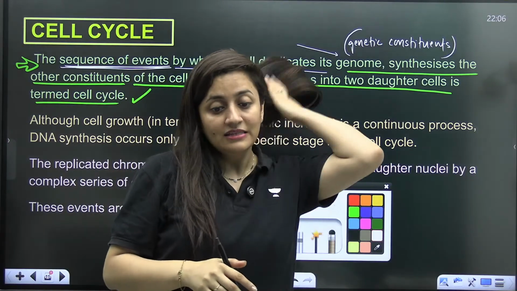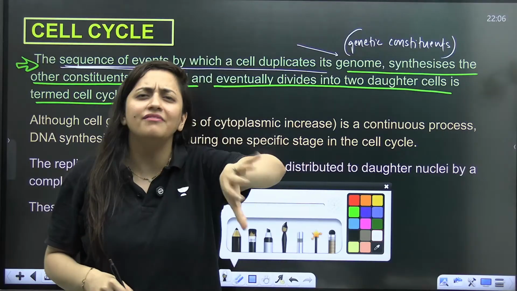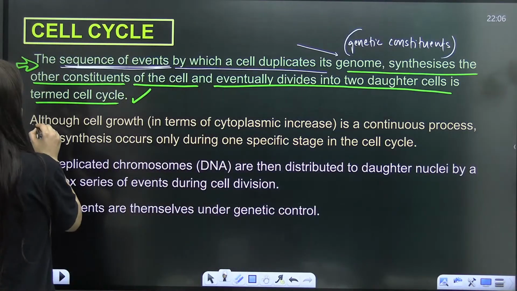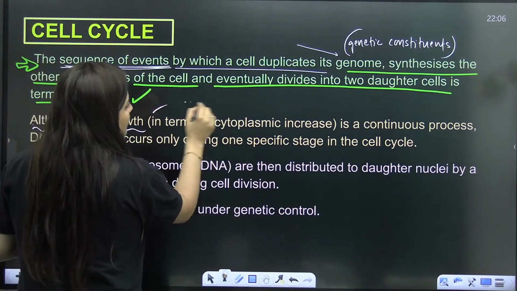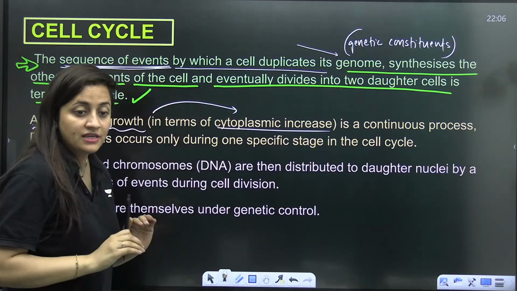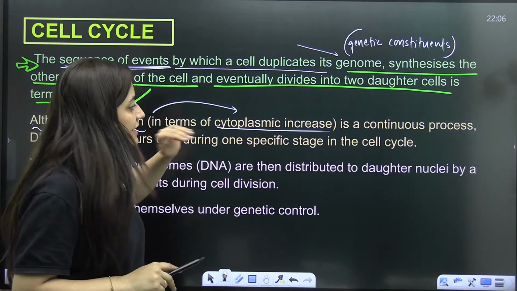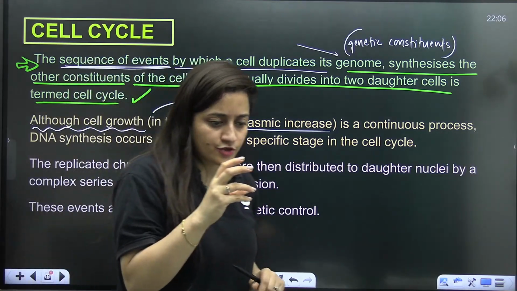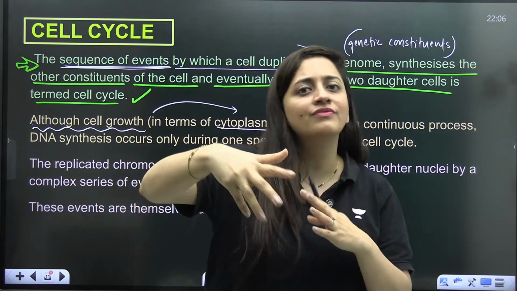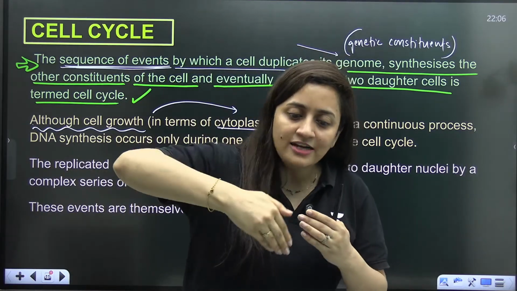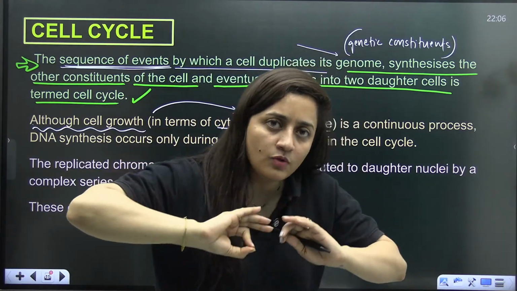Are you getting my point? That cytoplasmic growth will always be there. You can see this, that although cell growth in terms of cytoplasmic increase is a continuous process, they are relating it with the other point, but you have to pay attention here that ultimately the cell growth will be there. Cell growth means cytoplasmic growth is there. Ultimately, it will be there.